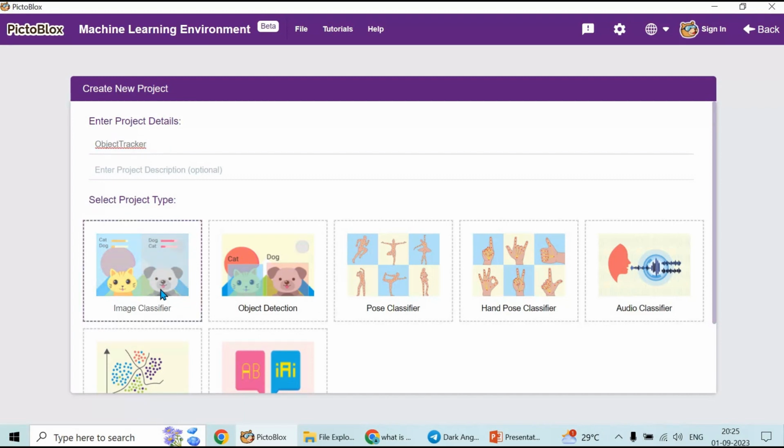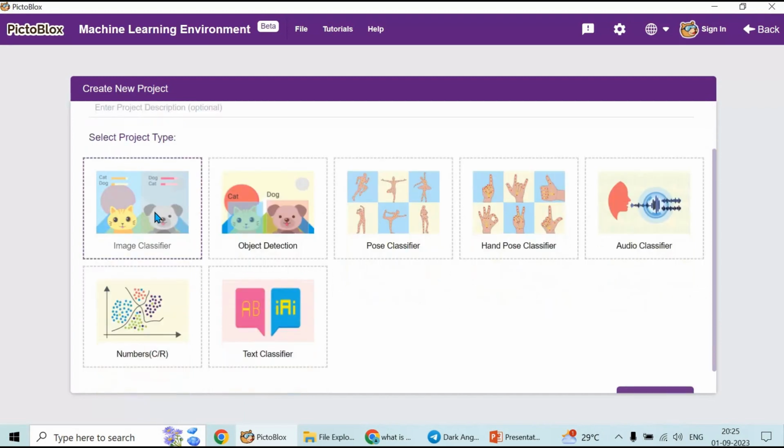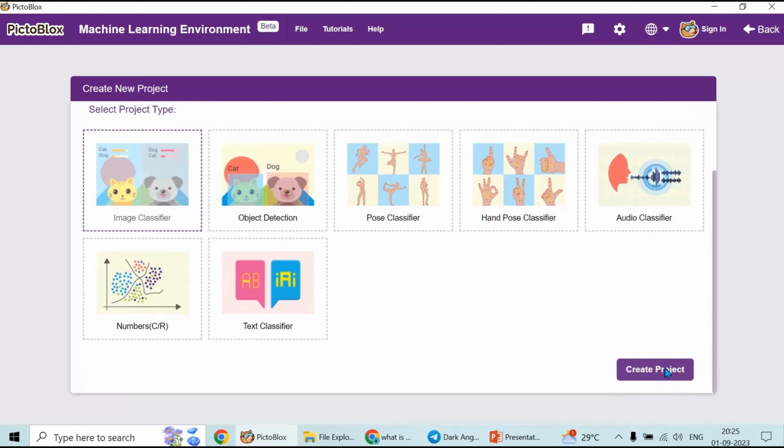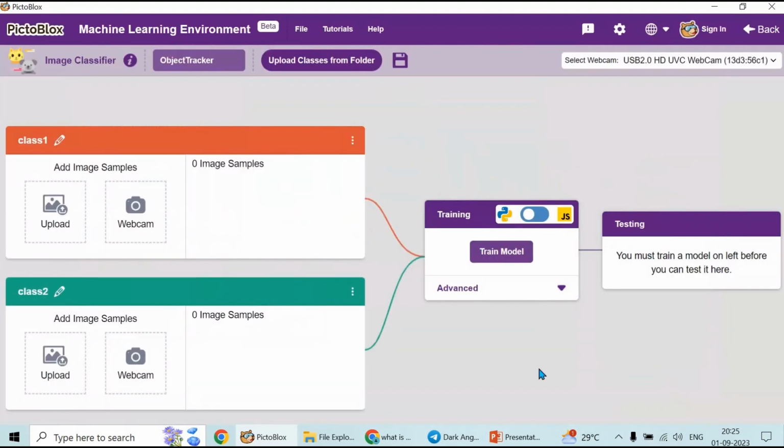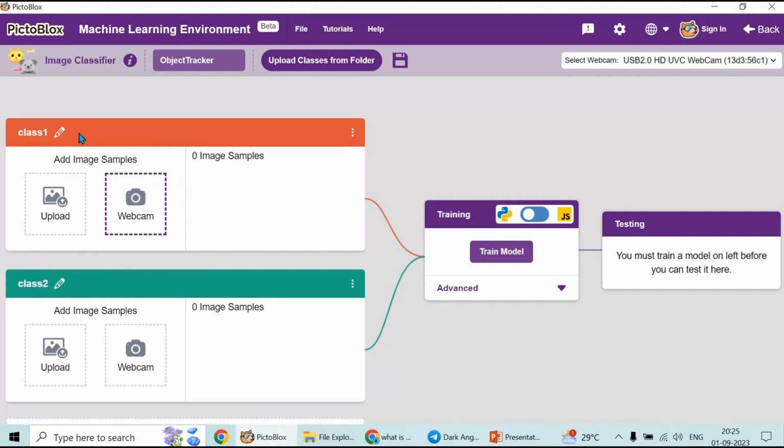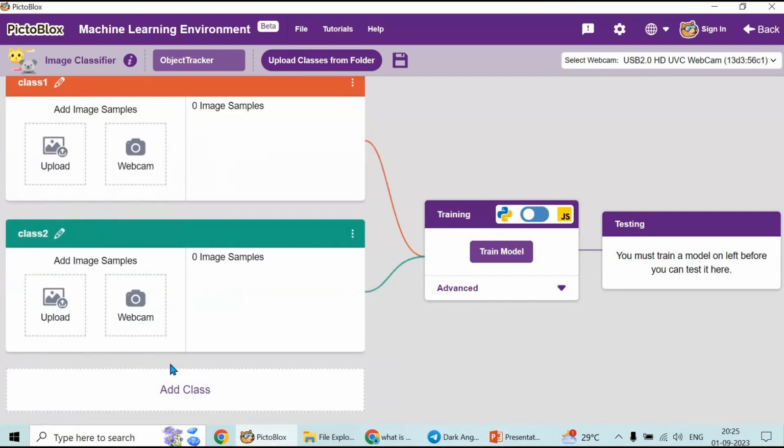Okay. And then select the project type. So we are going to use image classifier. Okay, I'm going to give more number of images. So I'm choosing image classifier and create the project. So this is your environment where you are going to insert as many images as possible. So we have class 1, class 2. We can add one more class because I am going to have 3 classes.